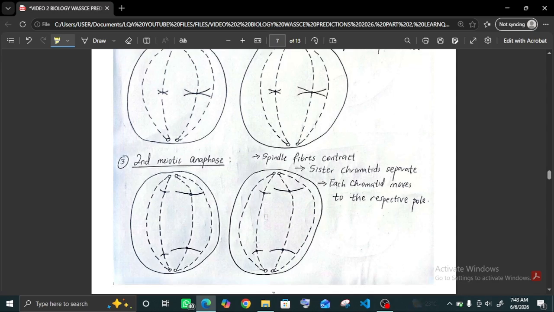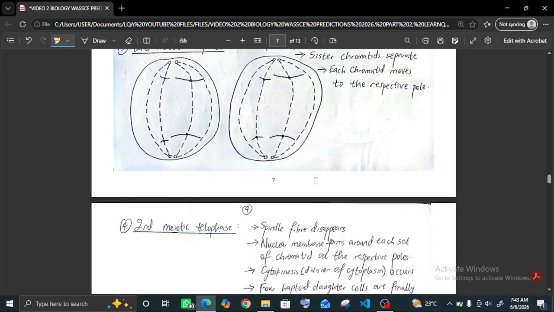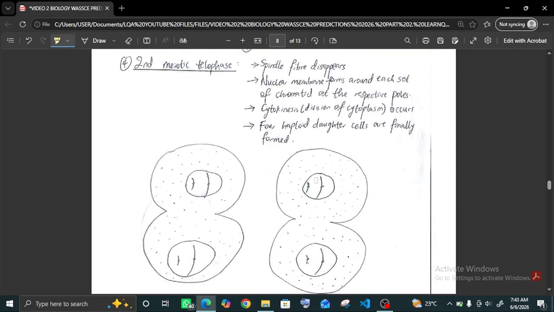Anaphase, same thing as that of mitosis, spindle fibers contract, chromatids separate, each chromatid moves to the respective pole. And the telophase, same thing as mitotic telophase. The nuclear membrane forms around each set of chromatids at the respective poles. The spindle fiber disappears, it has to go. The cytokinesis occurs. Definitely there has to be division of the cytoplasm. And the four haploid daughter cells are finally formed.